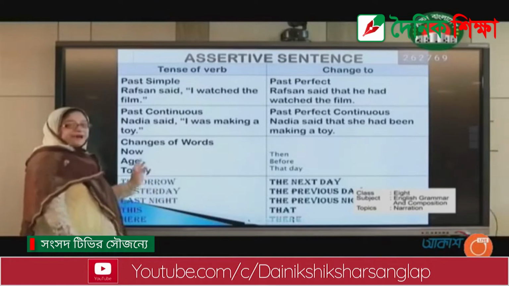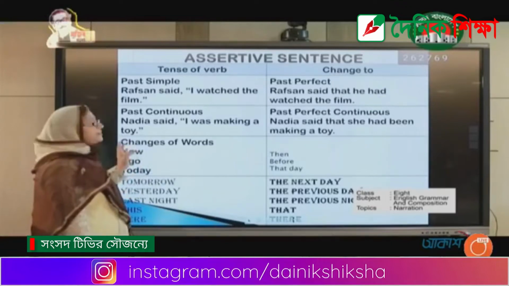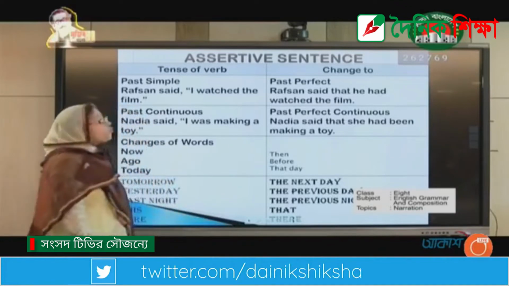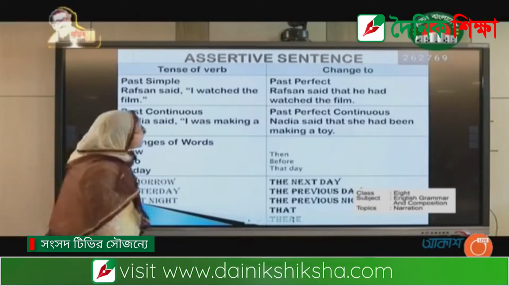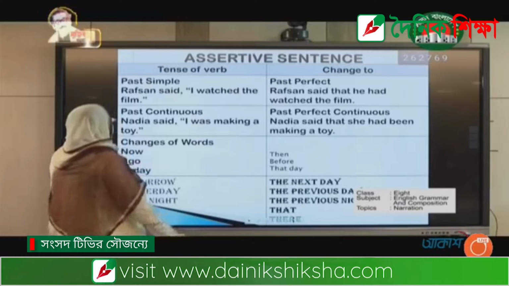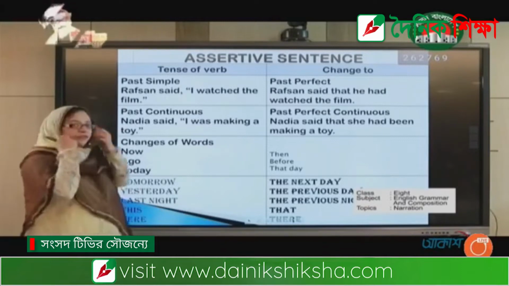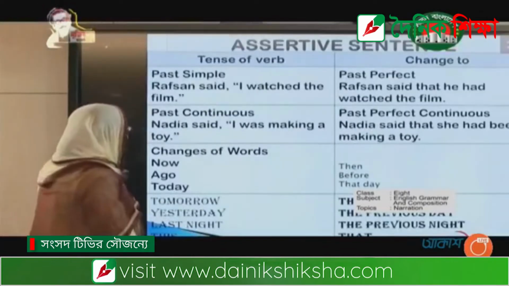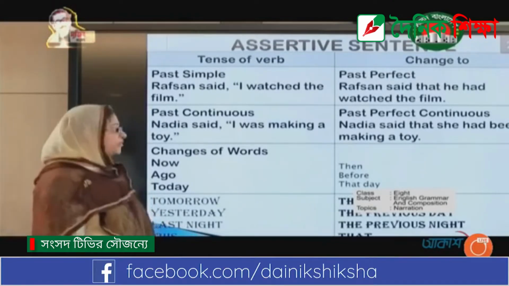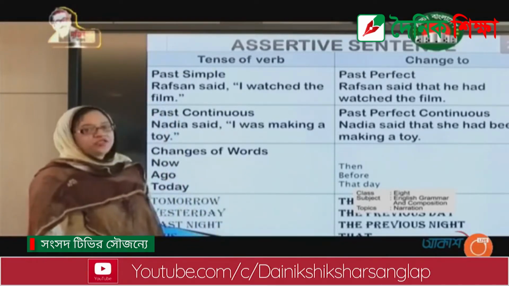Again we see that past simple tense turns into past perfect. There is the example, Rafsan said, I watched the film. Here we see that Rafsan said that he had watched the film, and we see that the perfect form had is used here. And the next one, past continuous form, it will turn into past perfect continuous. Nadia said, I was making a toy. So we know the rules of past perfect continuous. So it will be Nadia said that she had been making a toy.